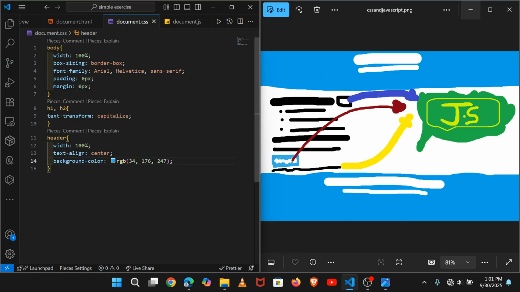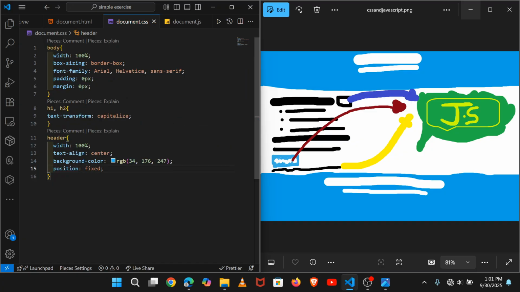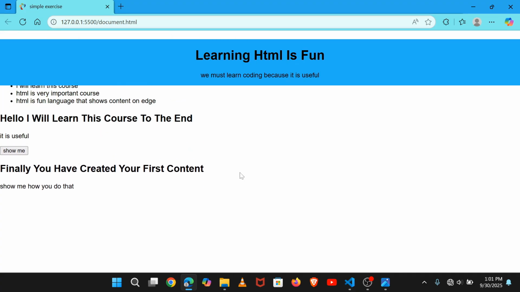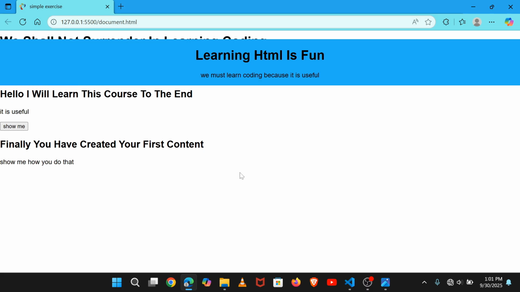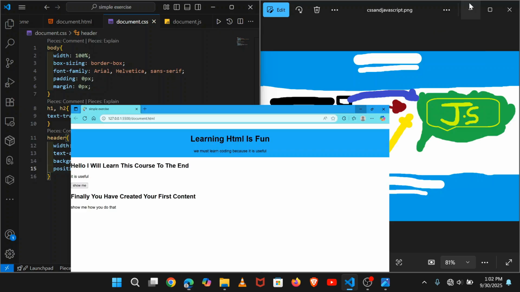When you do a simple trick and say position fixed, it will be fixed on the browser instead of being fixed on, what, on this part, or on this HTML file.